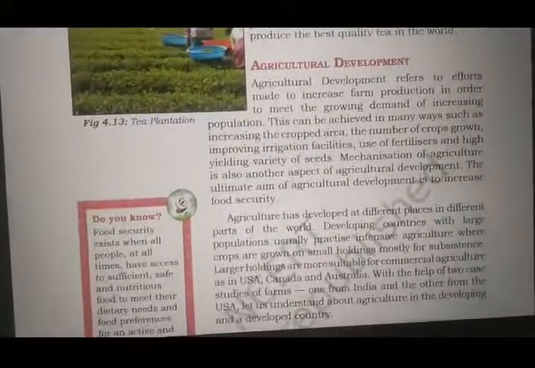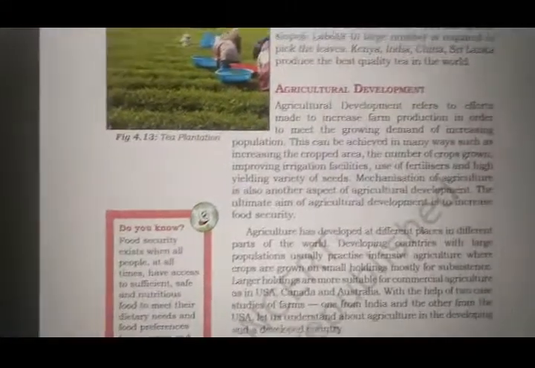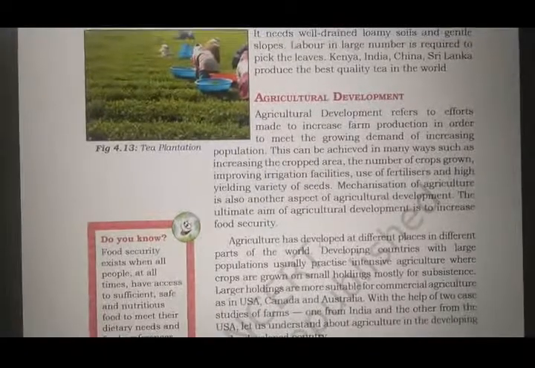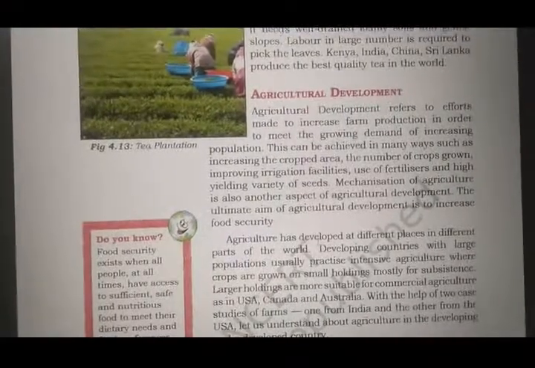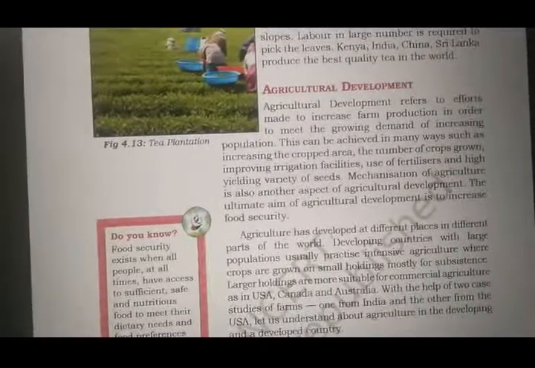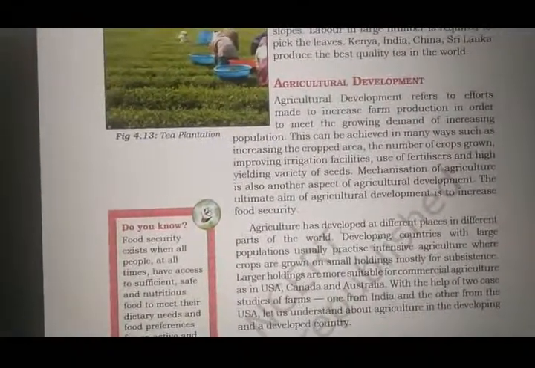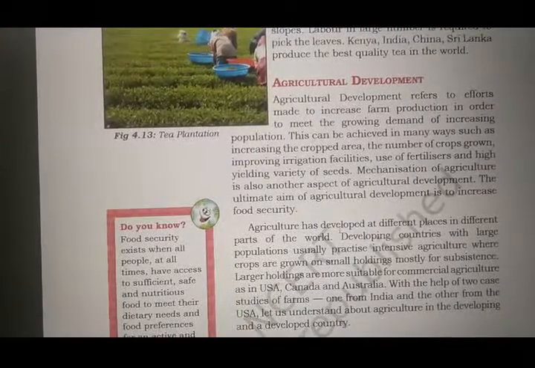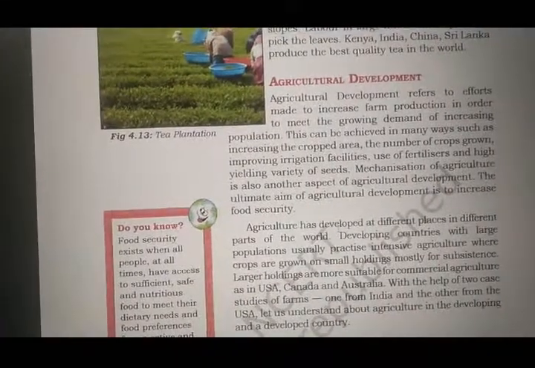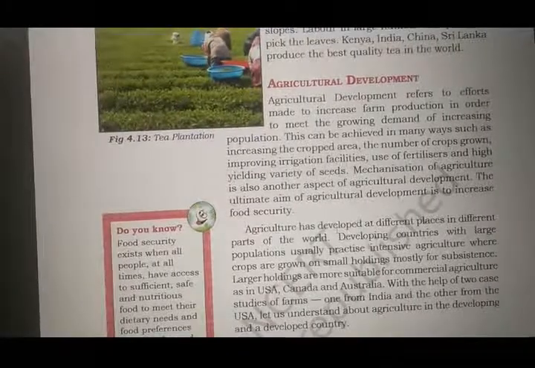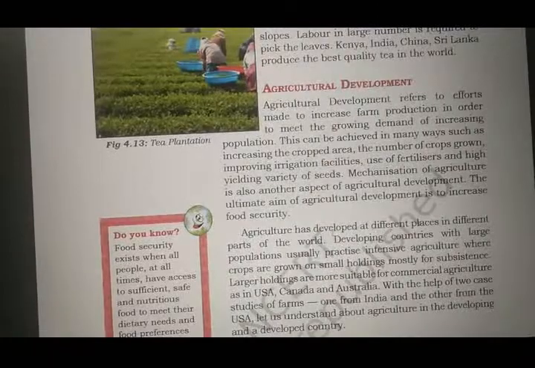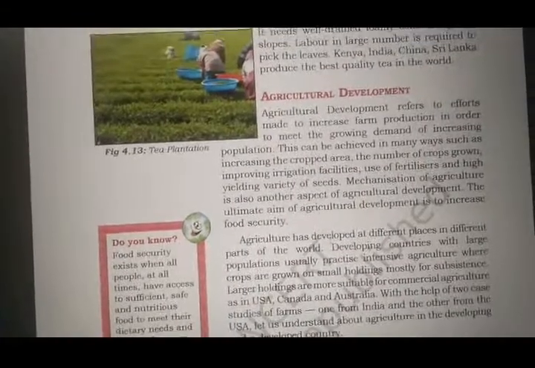Let's move to agricultural development. Agricultural development refers to the efforts made to increase farm production in order to meet the growing demand of an increasing population. This can be achieved in many ways, such as increasing the cropped areas, the number of crops grown, improving irrigation facilities, use of fertilizers, and high-yielding varieties of seeds. Mechanization of agriculture is also another aspect of agricultural development. The ultimate aim of agricultural development is to increase food security.